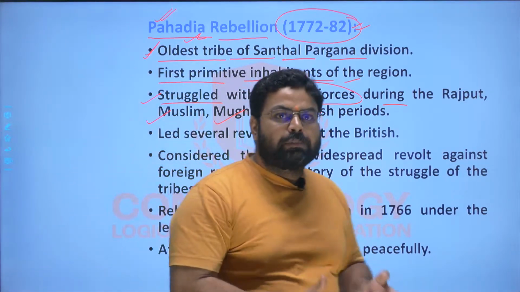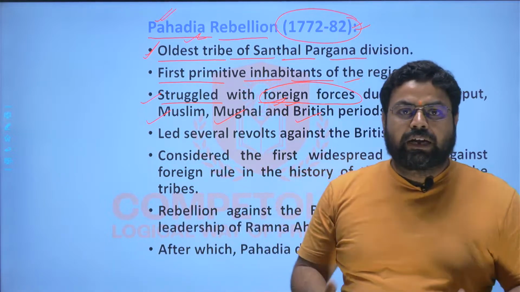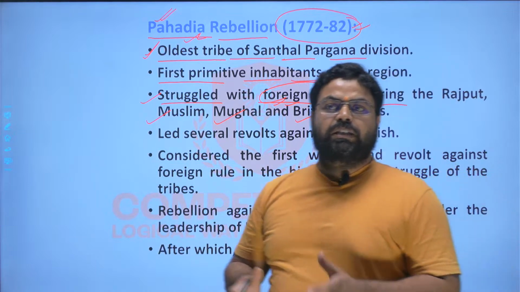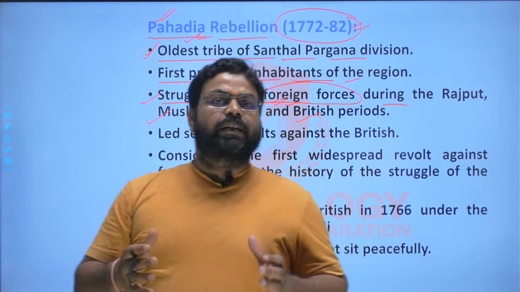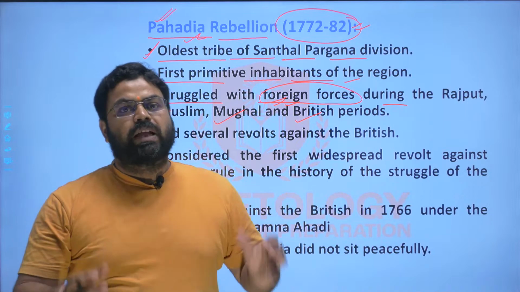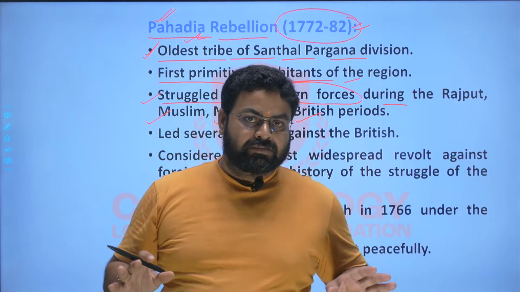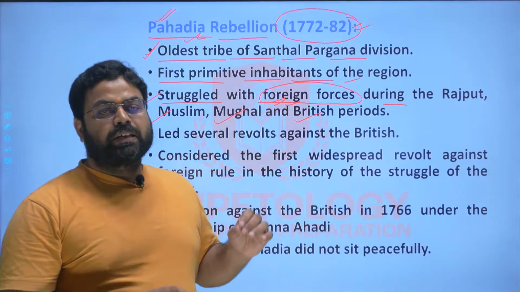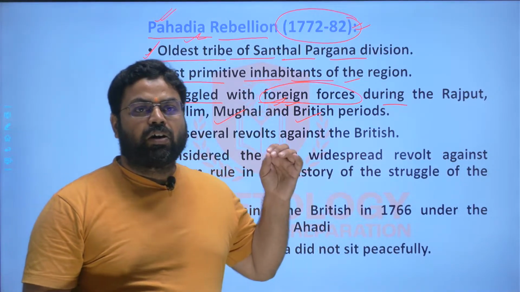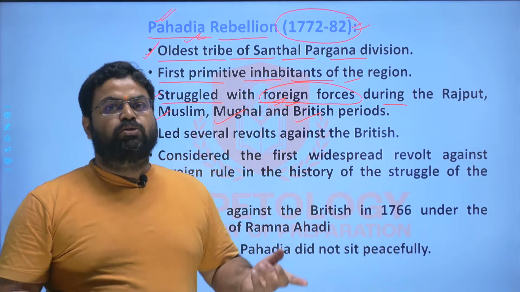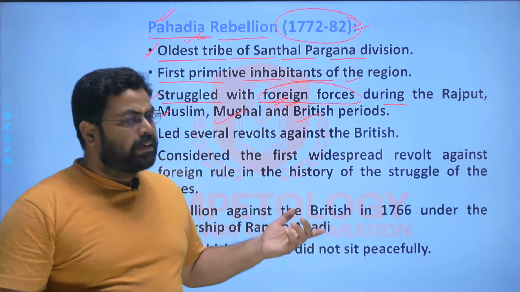The independence, the freedom of these tribal people is the most revered thing. They respect it to the greatest extent, and for that matter they are willing to even kill somebody or die themselves. And that is why they rebelled against any power that wanted to impose its supremacy in their region.